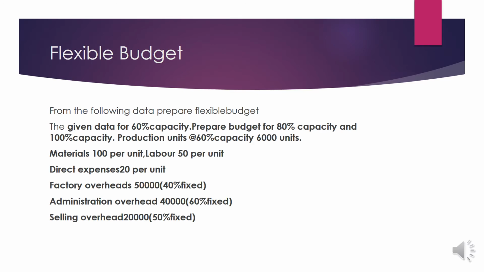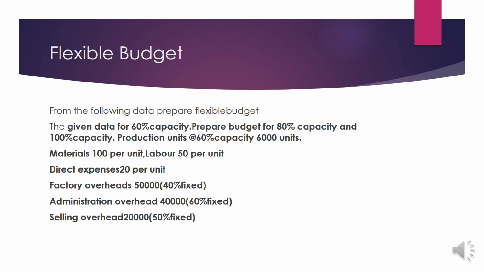Let us examine how a budget, that is a flexible budget, can be prepared. Here is a problem for you. You are given the capacity of an organization at 60% and the costs related to this 60% capacity. Production is 6,000 units. Material cost per unit is 100, labor cost per unit is 50, and direct expense is rupees 20 per unit.